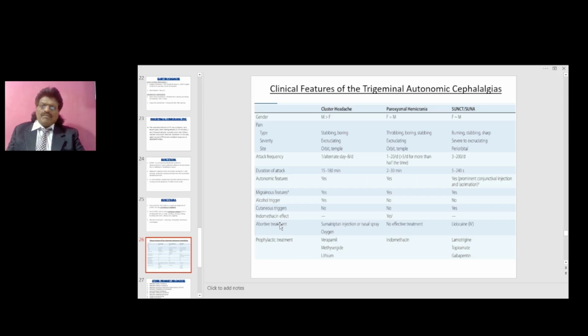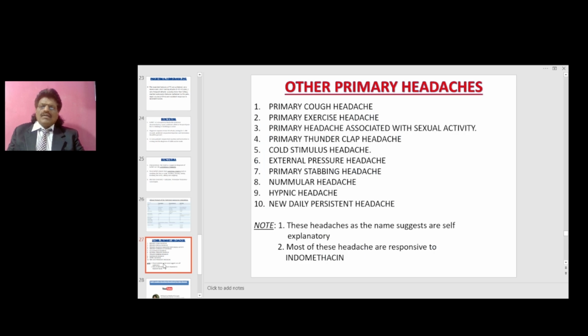The abortive treatment of cluster headache includes sumatriptan injection or nasal spray, but very important is oxygen. For paroxysmal hemicrania, there is no effective abortive treatment. For SUNCT or SUNA, it is lidocaine IV. Prophylactic treatment for cluster headache includes verapamil, methotrexate, lithium. For paroxysmal hemicrania, it is indomethacin. For SUNCT or SUNA, it is lamotrigine, topiramate or gabapentin. So this is about trigeminal autonomic cephalgias.